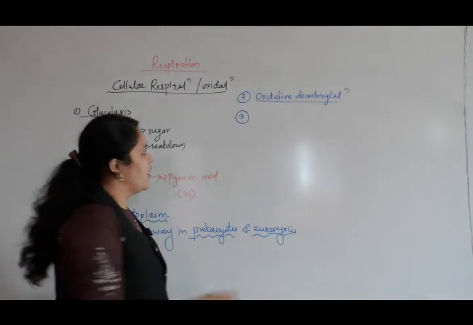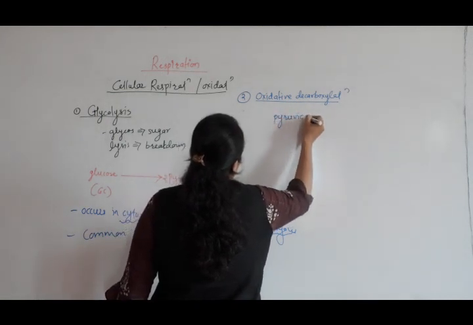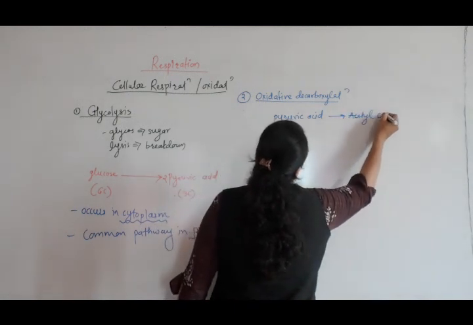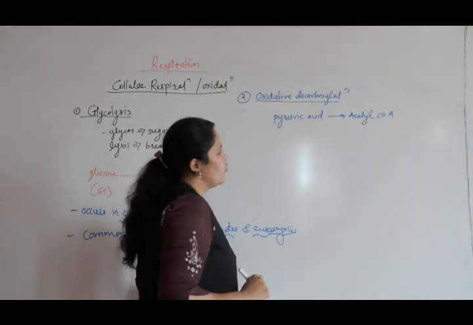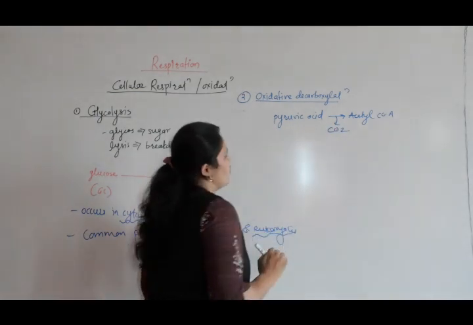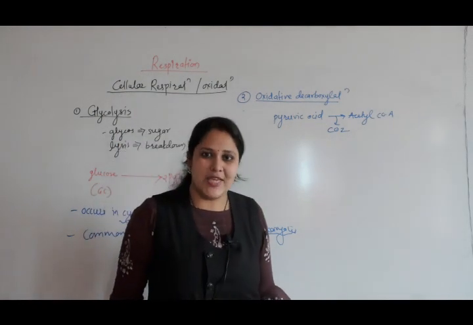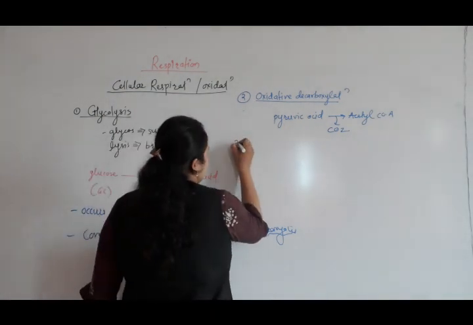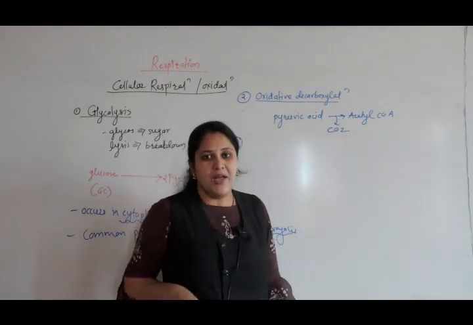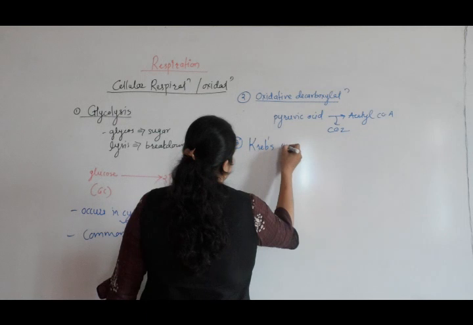Oxidative decarboxylation converts pyruvic acid into acetyl coenzyme A. During this there is a removal of CO2, so it is called decarboxylation. So pyruvic acid is converted to acetyl coenzyme A. Now this acetyl coenzyme A follows a series of reactions, which is called the Krebs cycle.